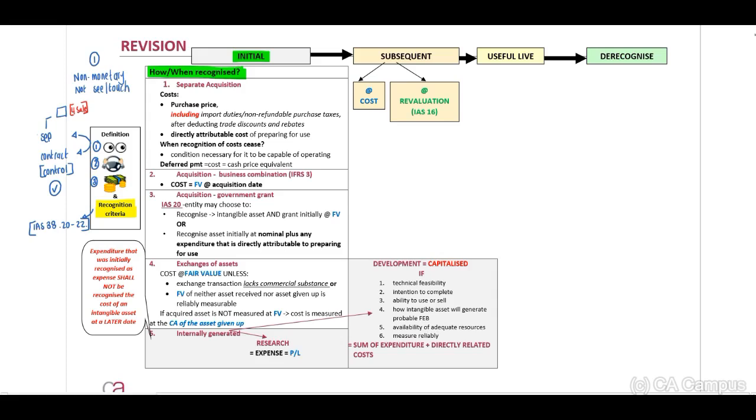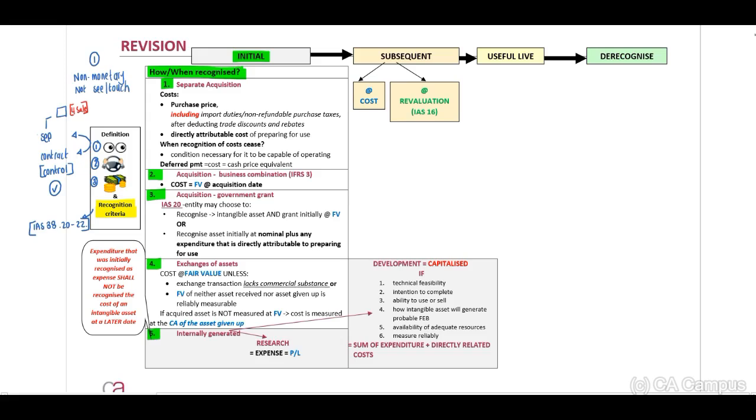Number 1, either purchase it separately, therefore a separate acquisition. Number 2, acquisition as part of a business combination. Number 3, acquisition as part of a government grant. 4, exchange of assets. And 5, internally generated asset.